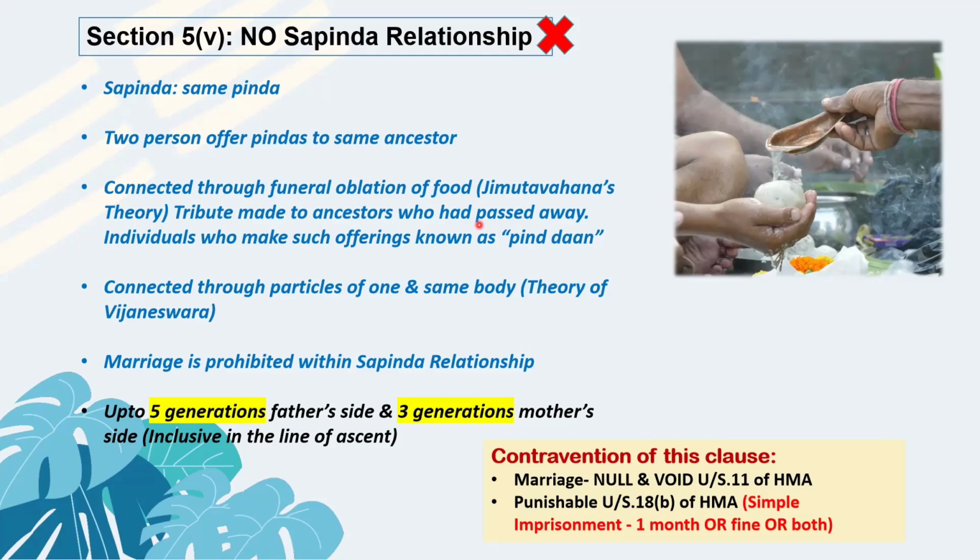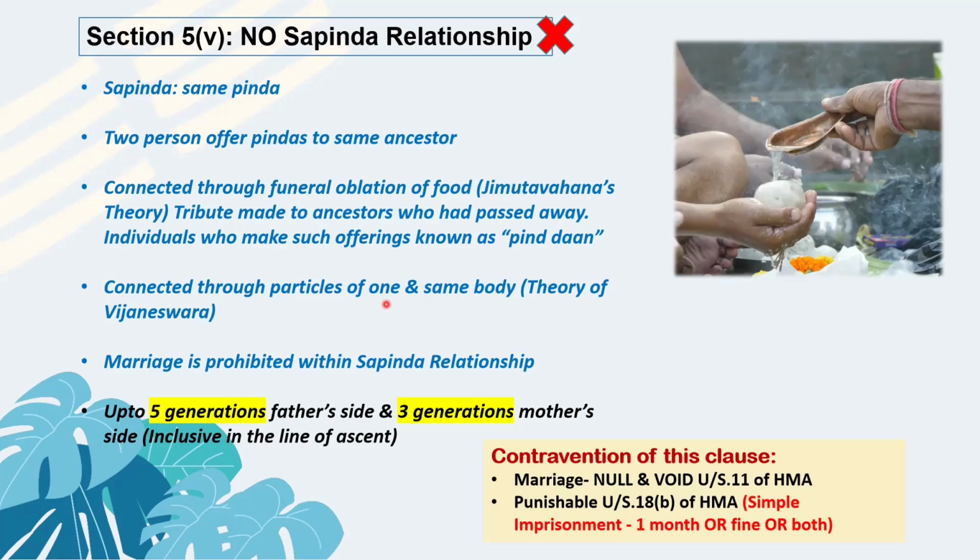Another theory is when two persons are connected through particles of one and same body. Okay, if two persons are connected through particles of one and same body, then also they should not enter into any kind of marriage. Okay, probably this is why we had a concept of Gotra system in Hindu marriages. If you know about it and heard about it, it is generally said that people of same Gotra should not be marrying each other.